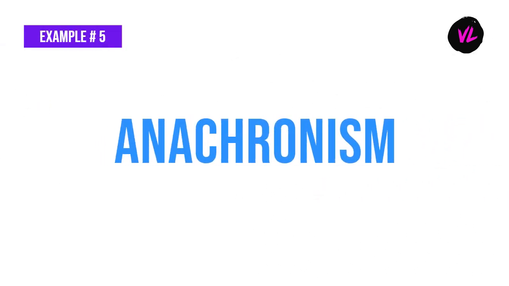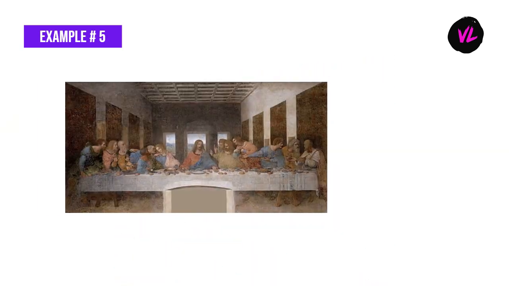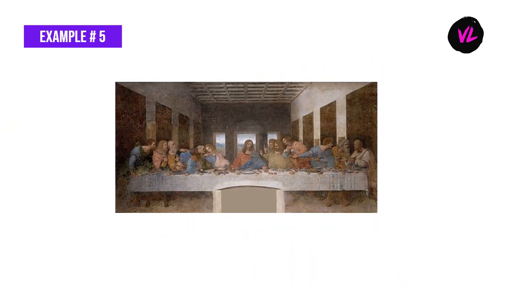Anachronism is also evident in painting. Leonardo da Vinci's The Last Supper, a painting, shows us the disciples sitting at a long table. The table, as painted in the painting, was an unknown thing at the time of The Last Supper. That's why it is an anachronism.